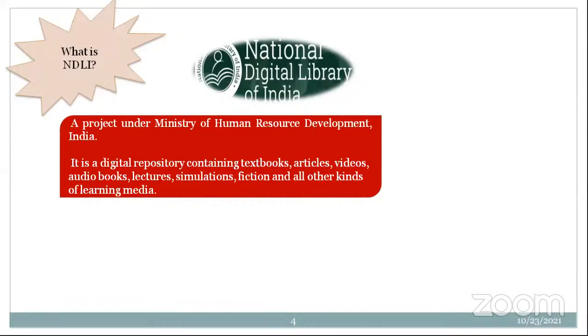And it is nothing but the digital repository which contains books, textbooks, articles, videos, audiobooks, lectures, simulation models, fiction, and all other kinds of learning media.